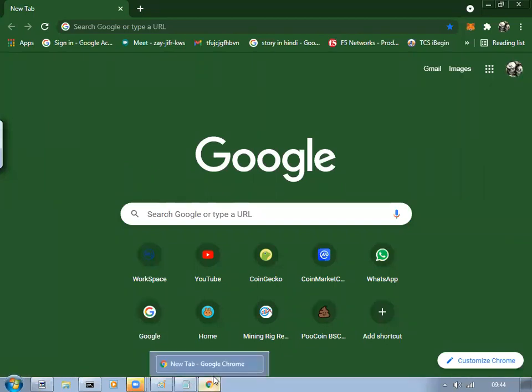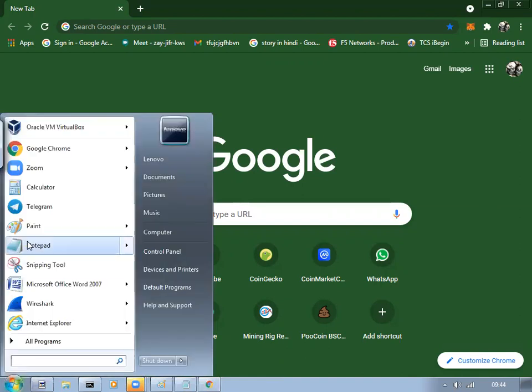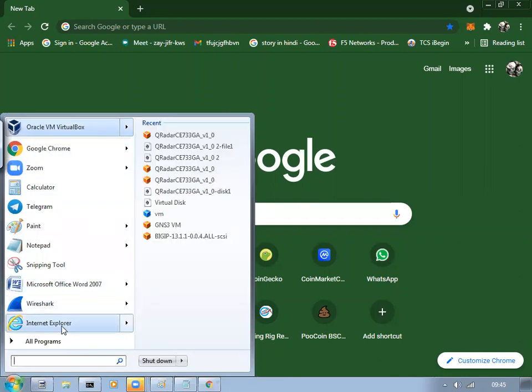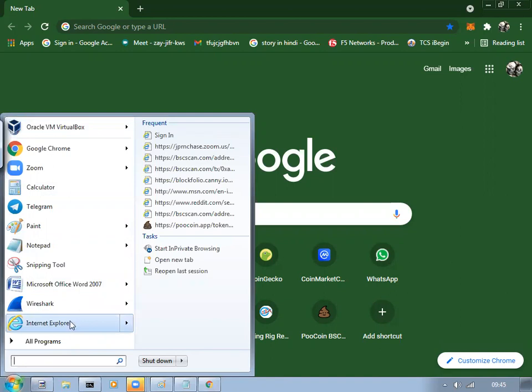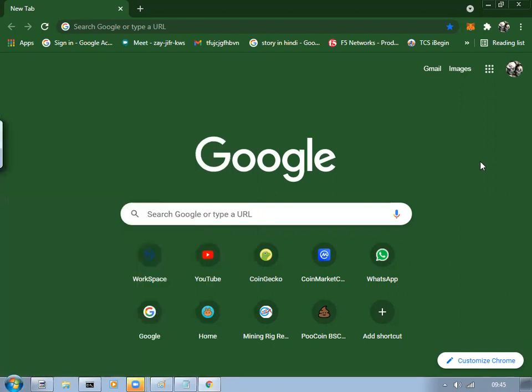Chrome is an application, Internet Explorer is an application, Telegram is an application, even calculator is an application. VirtualBox is an application too. There are so many applications out there which are useful for us as end users. Remember this.